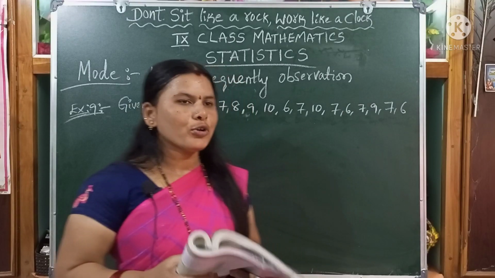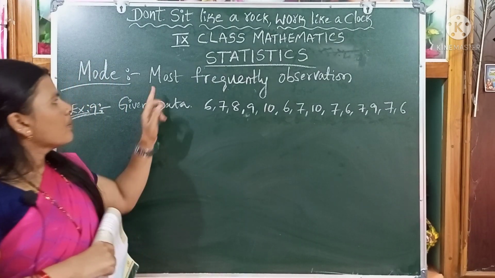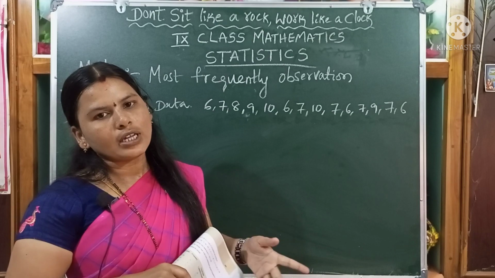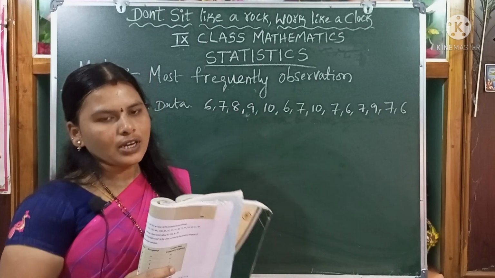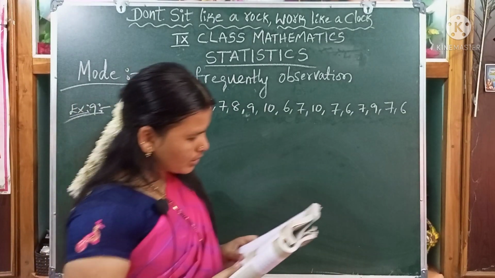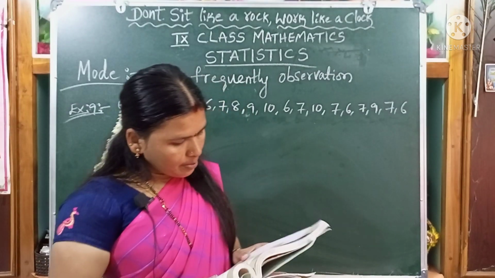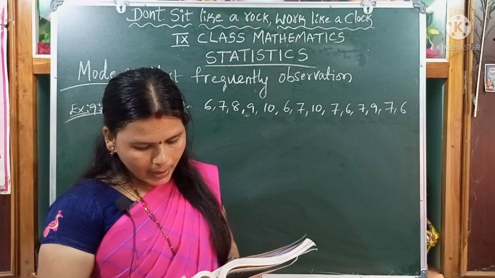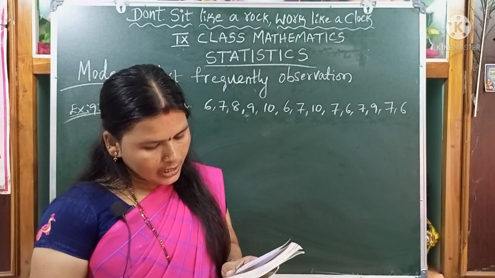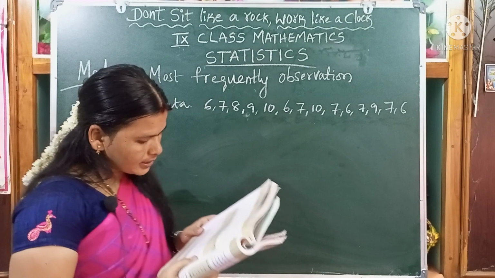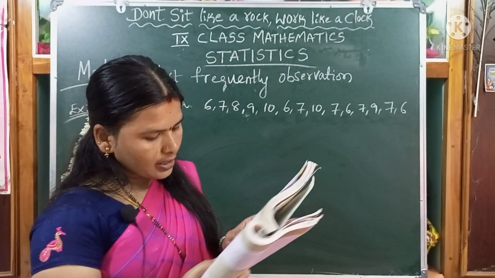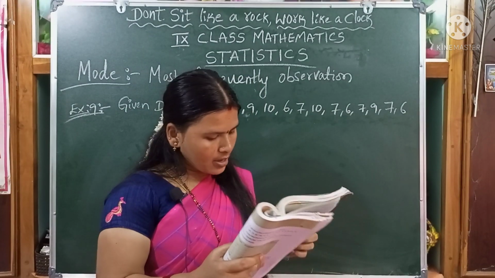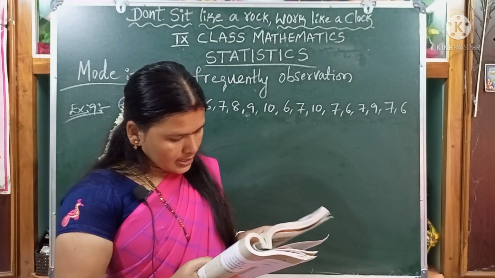Next our topic is mode. What is mode? Most frequent observation. So which data is repeated more times, that is called mode. Mode of the data. Dear children, page number 208. Example 9. The following numbers are the sizes of shoes sold by a shop on a particular day. Find the mode. The data is 6, 7, 8, 9, 10, 6, 7, 10, 7, 6, 7, 9, 7, 6. These are the shoe sizes.